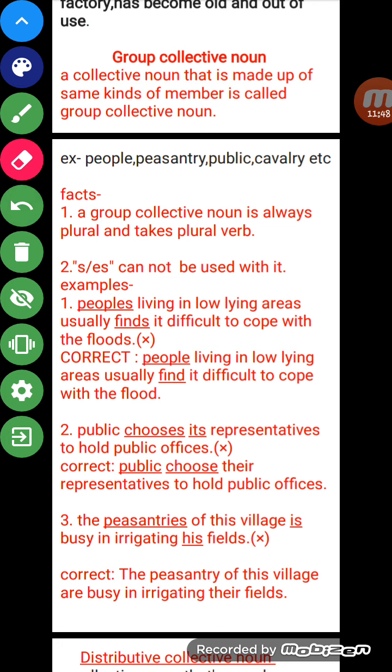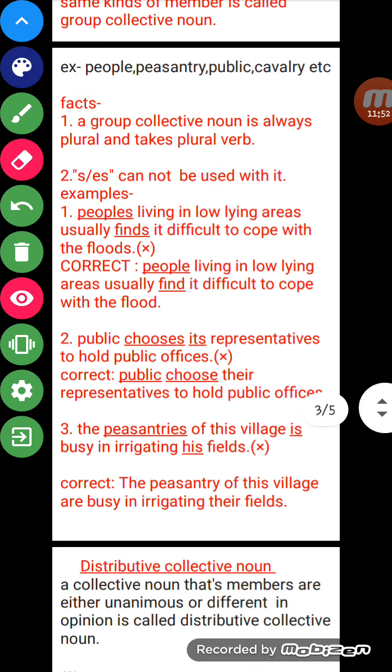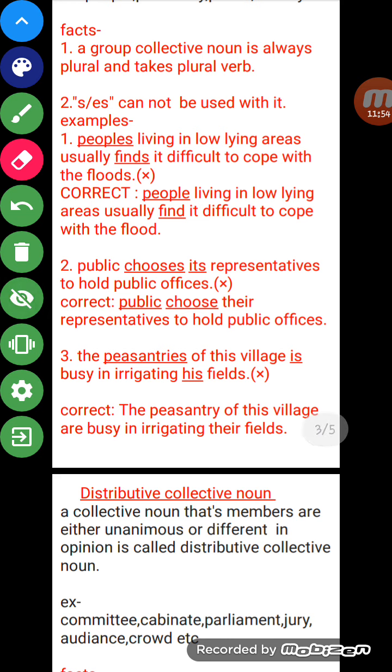There are not different members. There is the same kind of people or the same kind of members. So that is a group collective noun. Now, what are the facts related to group collective noun?